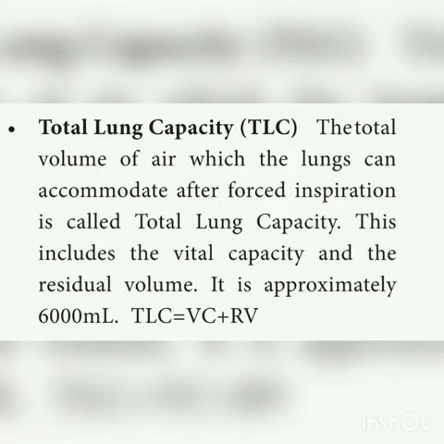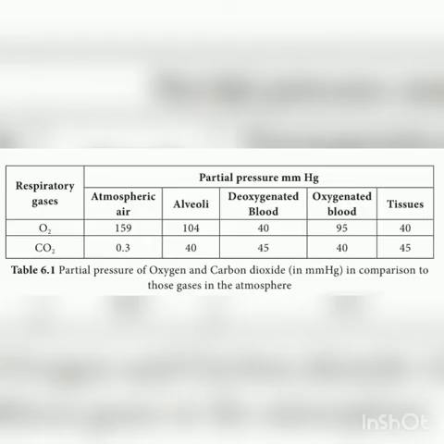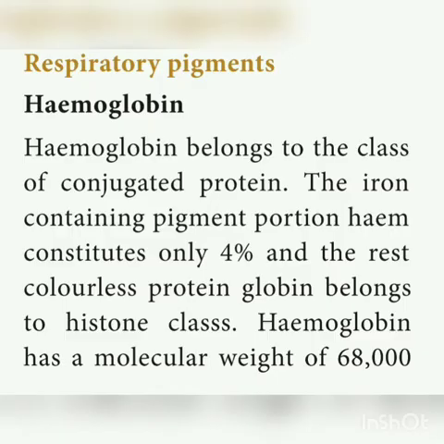And then exchange of gases. Exchange of gases in alveoli. It is a 5 mark question. You have to draw diagram and you have to put this tabular column. And what is meant by dead space? And then what are the respiratory pigments in our blood? Hemoglobin and methemoglobin. It is a very important 3 mark question.